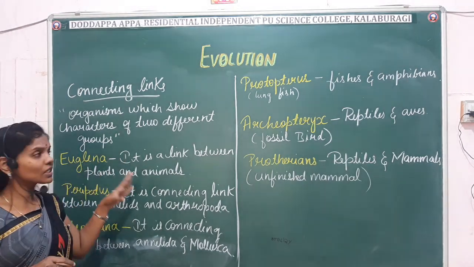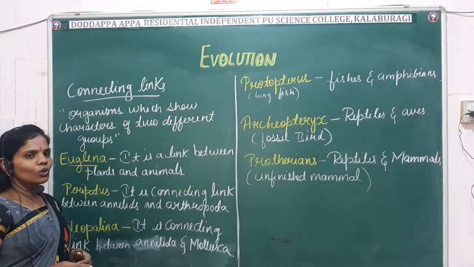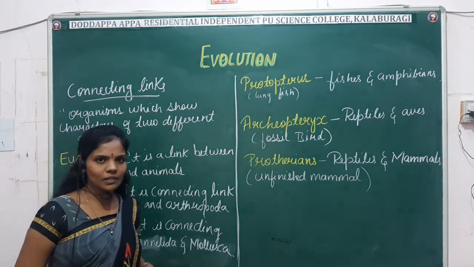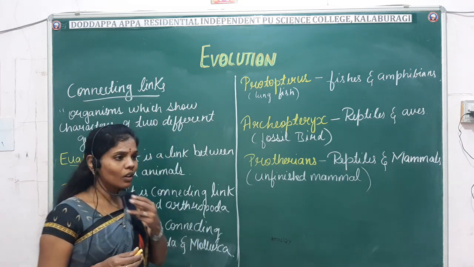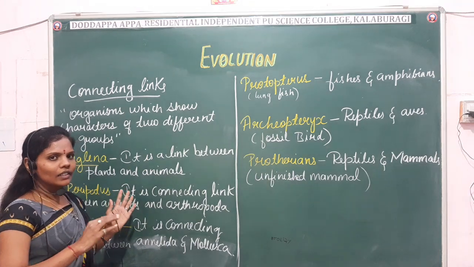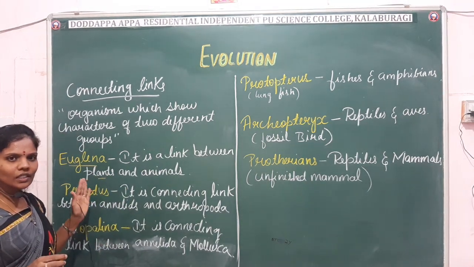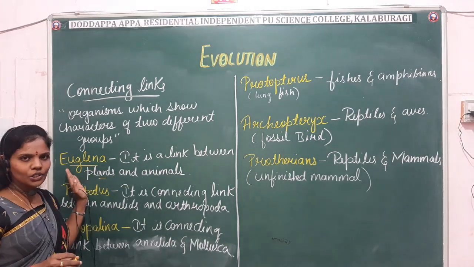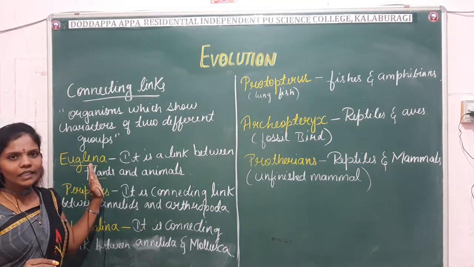Some of the examples which come under the connecting link are, the first is Euglena. Euglena is a connecting link between the plants and the animals. How? Either it is a plant or it is an animal, it has the characteristic features of both. Like plants, it has chlorophyll, or it is autotrophic. When compared to animals, it shows locomotion. Both plant characters as well as animal characters it exhibits.